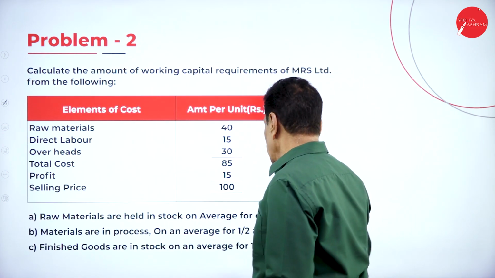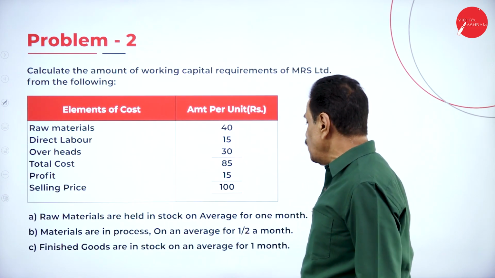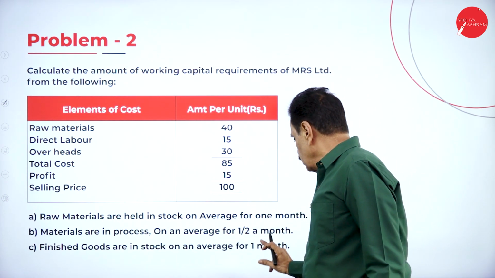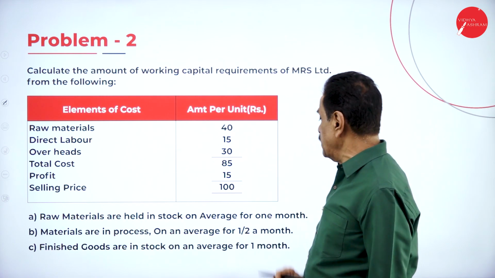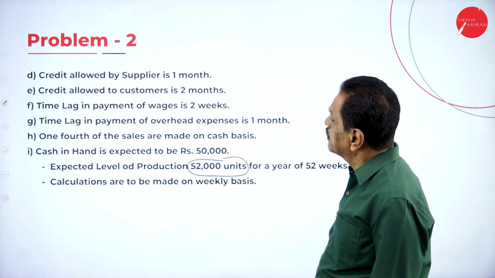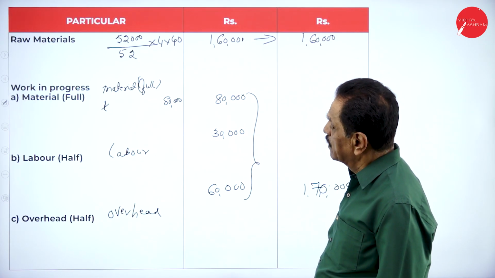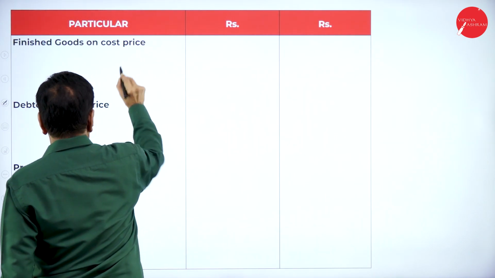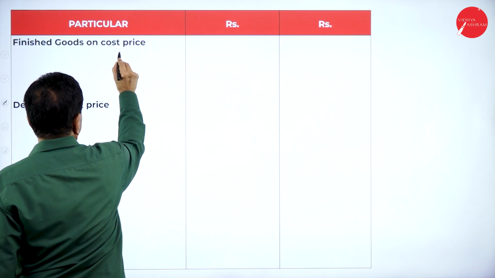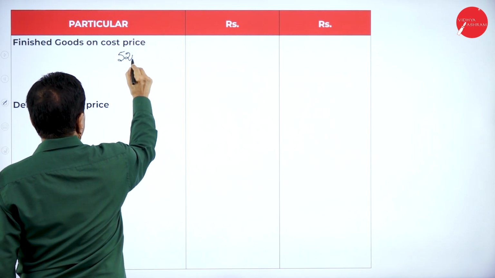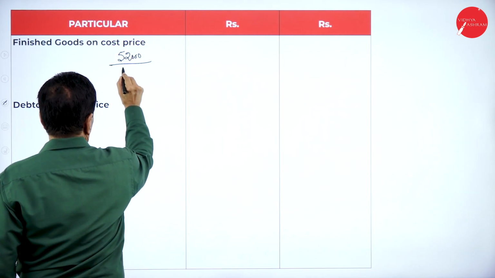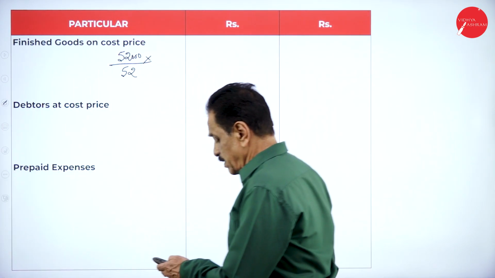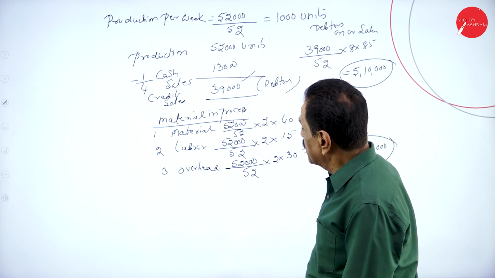So this is over. Finished goods in stock, an average of 1 month means 4 weeks. How many? 85. Finished goods, 52,000 divided by 52 into how many weeks?